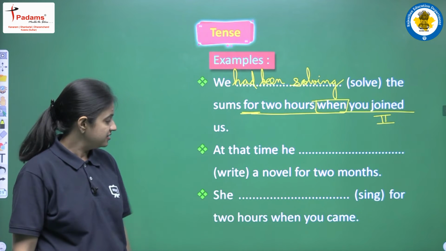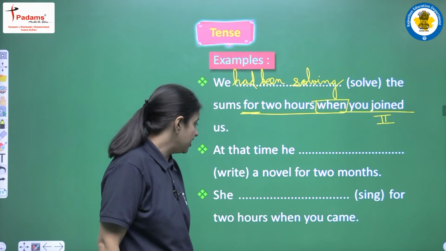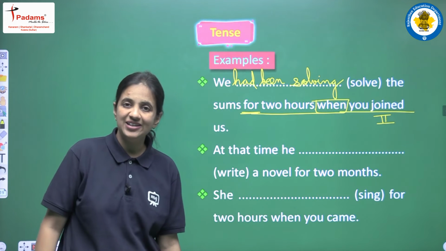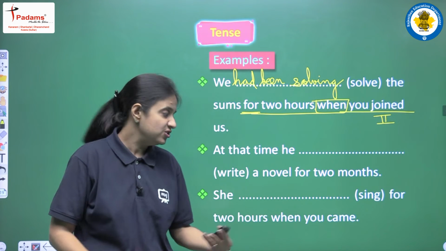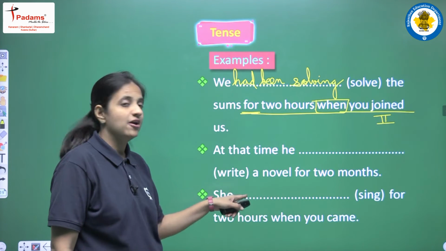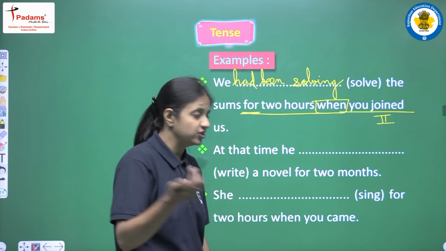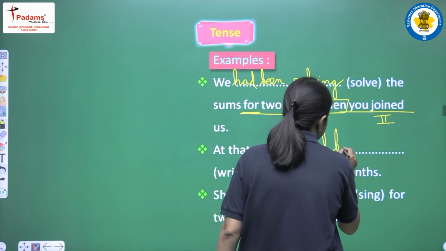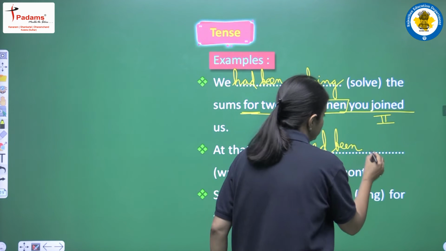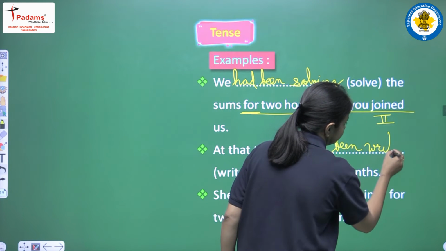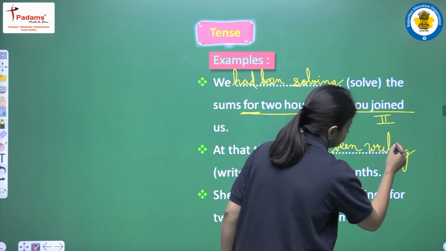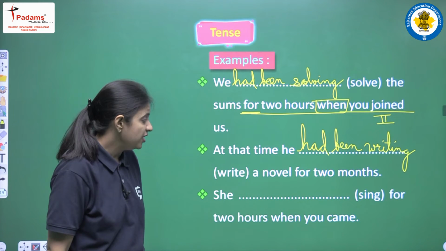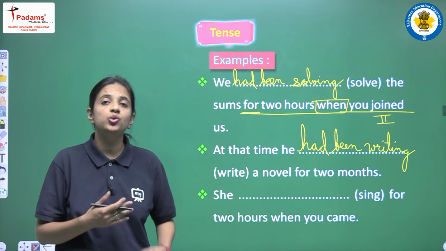Clear? Next, read: at that time he write a novel for 2 months. Okay, so again we will use past perfect continuous tense, and we are having "write", so it will be write plus ing, and as a helping verb we will use "had been", and write plus ing will be "writing". So the sentence will be: at that time he had been writing a novel for 2 months.